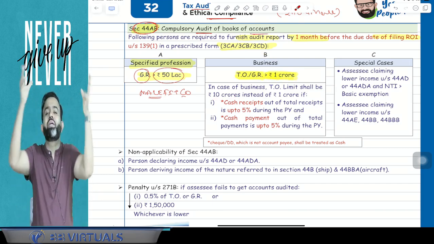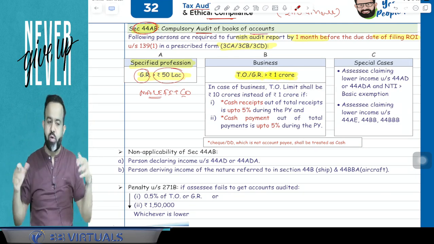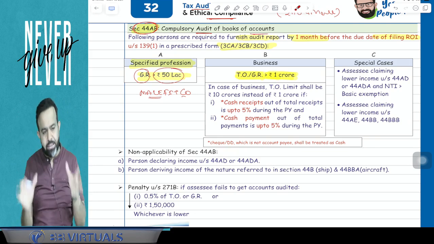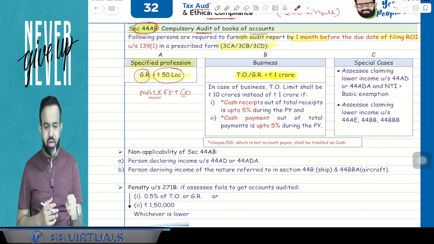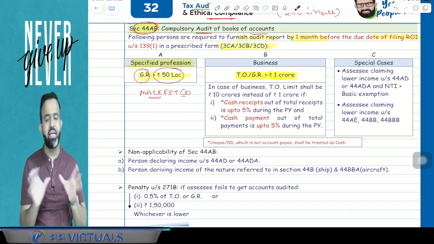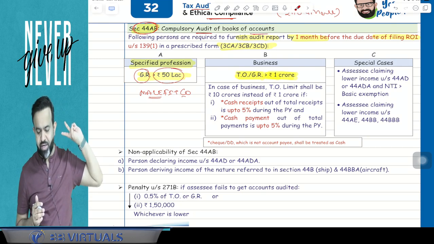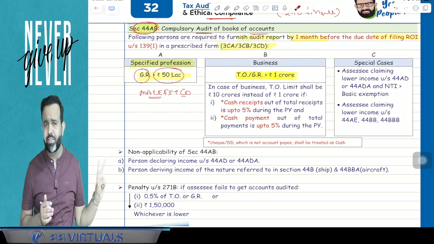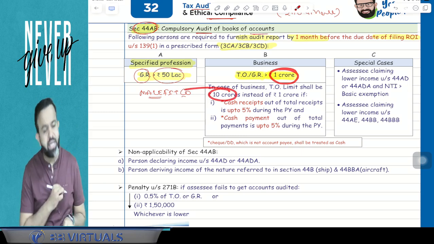First is, in your total receipt, I'm not talking about total receipt of turnover, every receipt, your cash receipt is within the limit of 5%. And in your total payment, cash payment is within the limit of 5%. If both the conditions are satisfied, then instead of the 1 crore, we will check here the 10 crore limit.